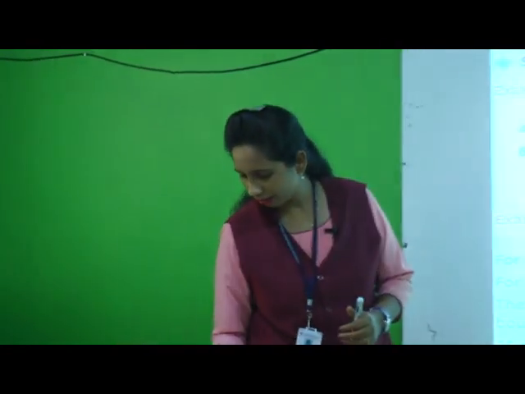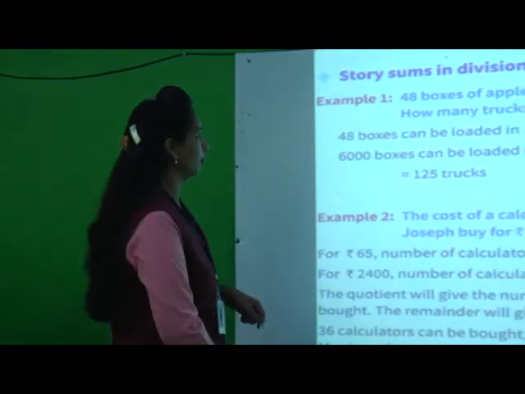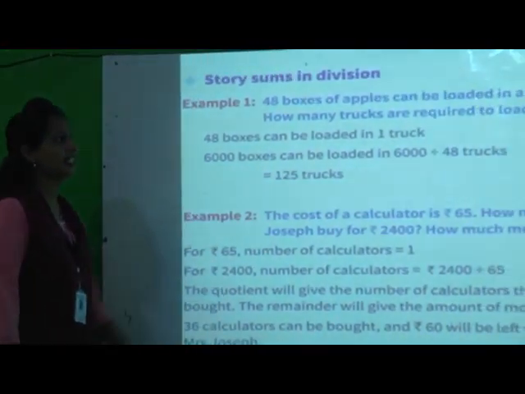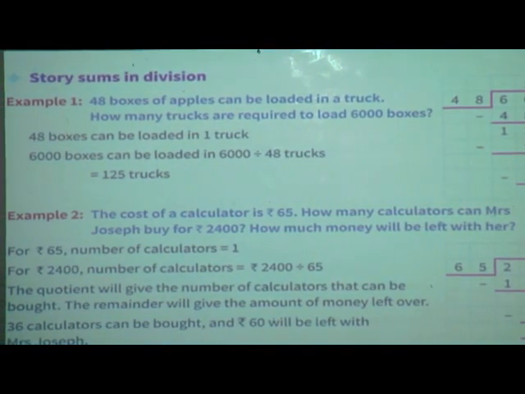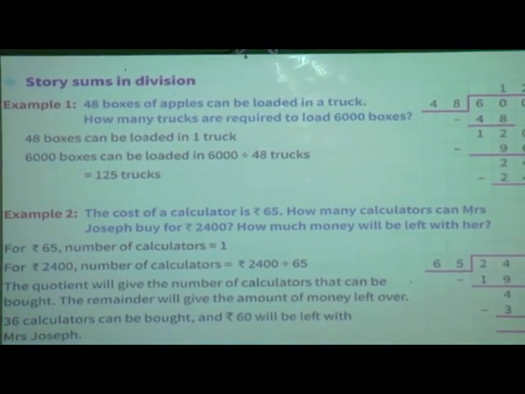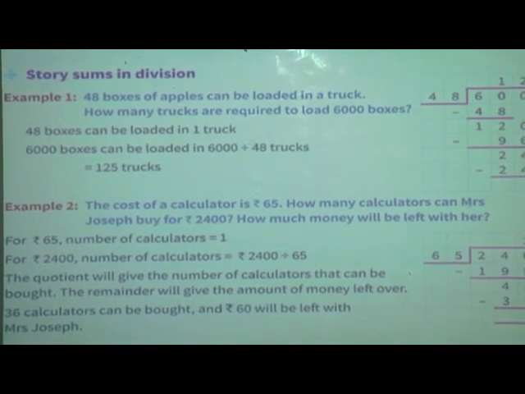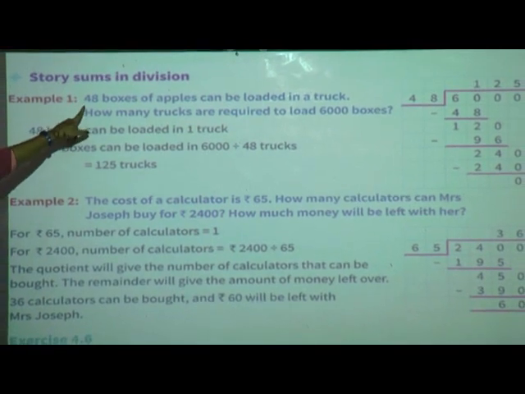Okay, now today we are going to start division story sums in division. Okay, now just have a look in your textbook, page number 54. See the examples. Now I'll explain these two examples. With the help of these examples, we will solve exercise 4.6. Okay. Now what is the first example?